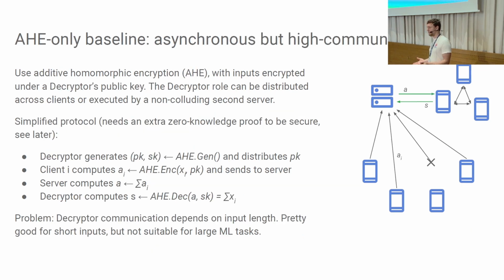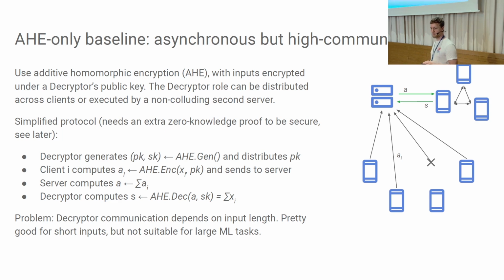Okay, and then finally, what can we do if we want to get away with all this masking? Because the issue in these previous protocols was that we have to wait for the clients for each other to perform these masking and unmasking steps. So can we somehow get away without doing that? And one natural thing that comes to mind is homomorphic encryption. So one baseline protocol that you could think of is the client, instead of doing this secret sharing of masks with its neighbors, it just takes a homomorphic encryption scheme under which it encrypts its input. The decryption key of that is secret shared between this committee again. And now we just send that to the server. The server can homomorphically aggregate and then have the committee decrypt the values.